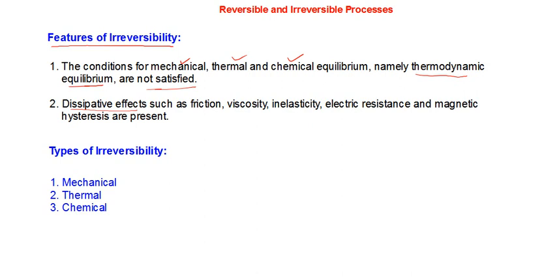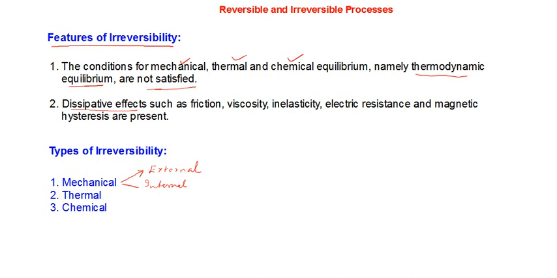Irreversibility can be due to pure mechanical reasons, pure thermal reasons, pure chemical reasons, or a combination of all three. If any one is not satisfied, we call that an irreversible process. Further, mechanical irreversibility can be classified, only for ease of learning, into external mechanical irreversibility and internal mechanical irreversibility.